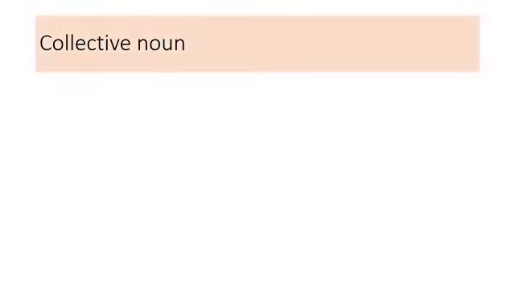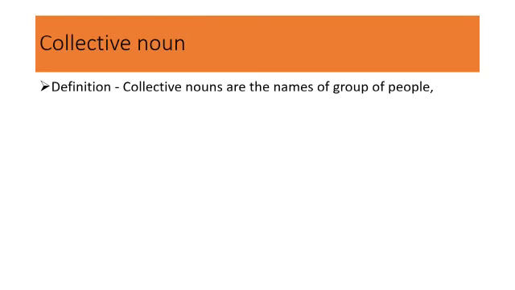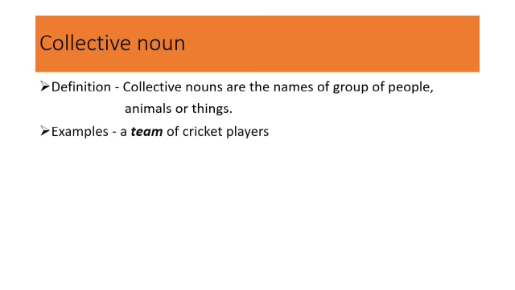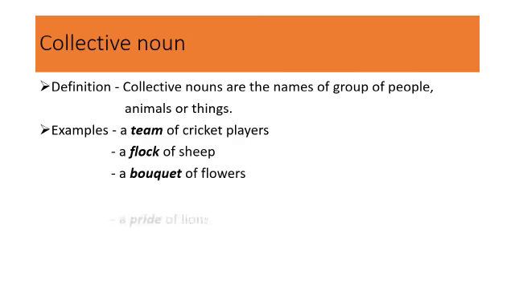Collective noun. Collective nouns are the names of groups of people, animals, or things. Examples: a team of cricket players, a flock of sheep, a bouquet of flowers, a pride of lions. So, collective nouns are the names given to a group of people, animals, or things. If you see some players playing a specific game, you say a team of cricket players, a team of hockey players. A flock of sheep.